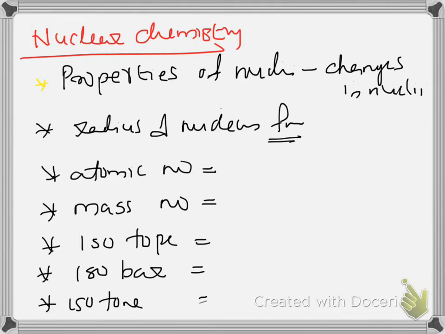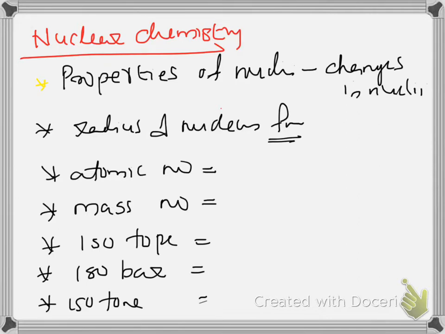Today we are coming to a new topic, nuclear chemistry. Chemistry of the nucleus. Many kinds of reactions you have studied in the past in your lower classes: ionic reaction, covalent reaction, fast reaction, slow reaction, moderately fast reaction, organic reaction, inorganic reaction, and so many kinds of reactions you have heard.